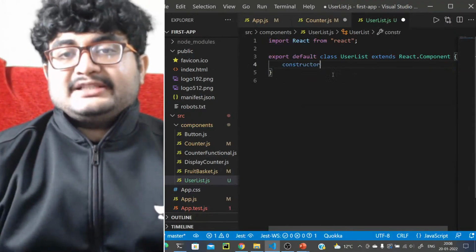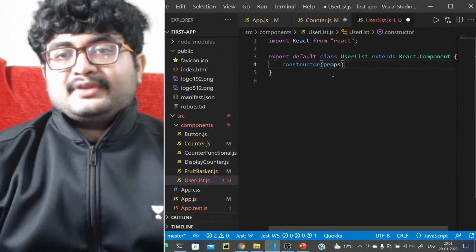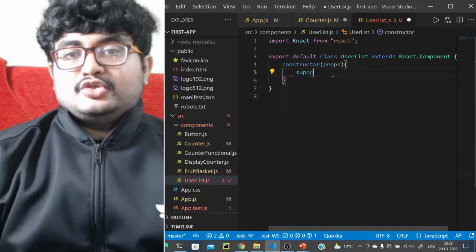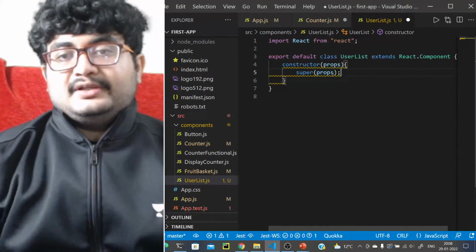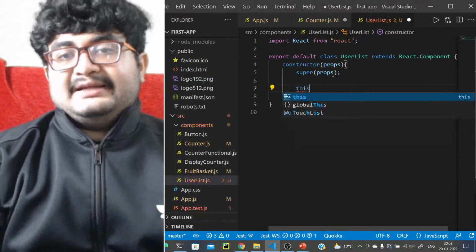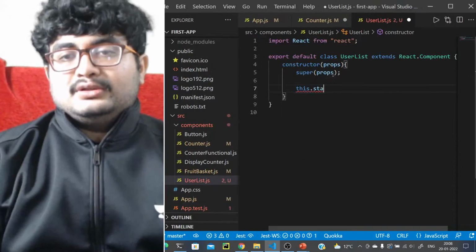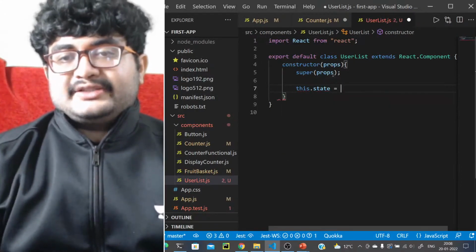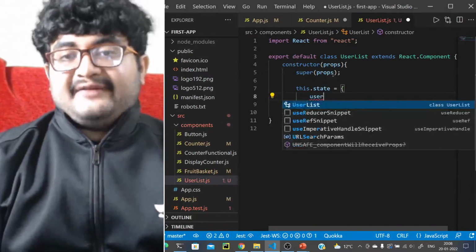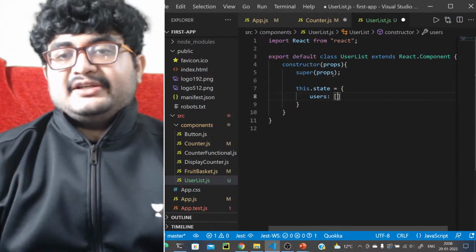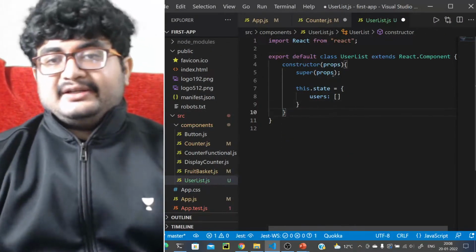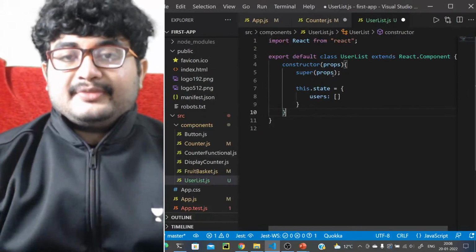First it will contain a constructor with props, and it will call super props, and here we'll set this.state equal to users, right? So we'll have the users here as the empty list initially, the list of users that are there.